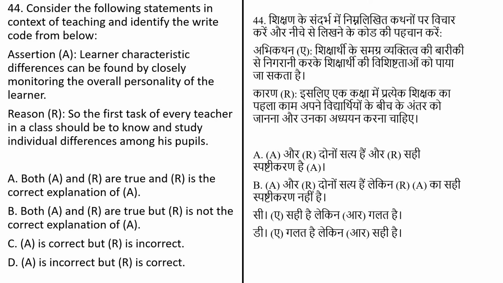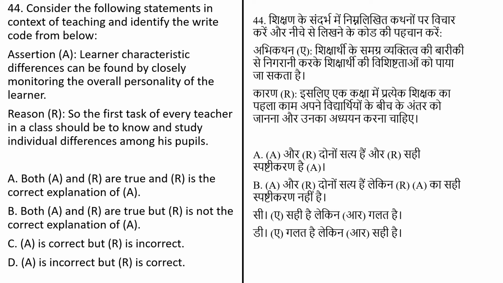Consider the following statement in a context of teaching and identify and write the code from the below. Assertion and reason. Assertion: Learner characteristic differences can be found by closely monitoring the overall personality of the learner. Reason: The first task of every teacher in a class should be to know and study individual differences among his pupils. Options: both A and R are true and R is the correct explanation of the A.